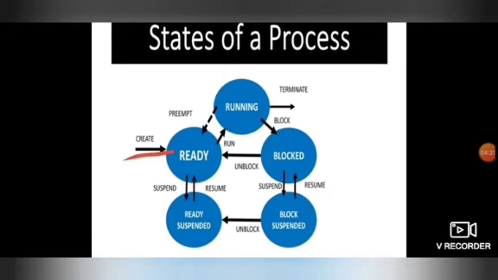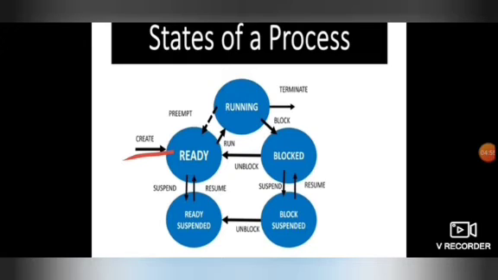And for the states of the process, the diagrammatic representation is: we have a process first in the ready state. From the ready state, if the process is not moving into the running state, it will wait in the ready suspended state. And if that process is ready to run, it will move into the running state.